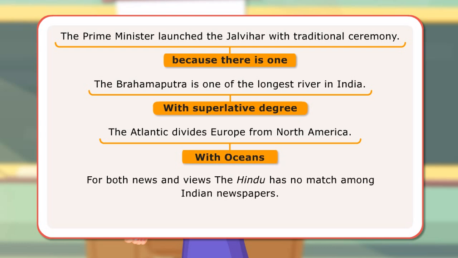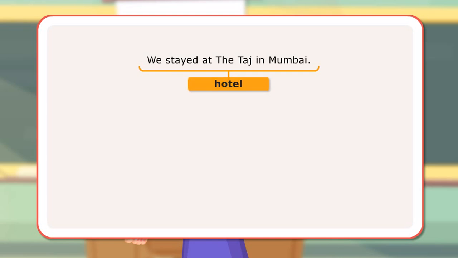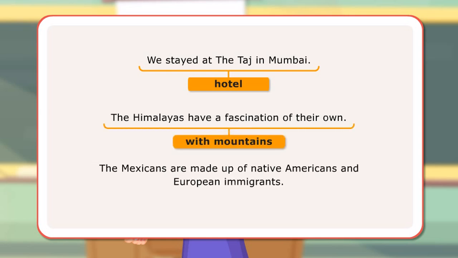For both news and views, the Hindu has no match among Indian newspapers. Newspapers. We stayed at the Taj in Mumbai. Hotel. The Himalayas have a fascination of their own. With mountains. The Mexicans are made up of Native Americans and European immigrants.